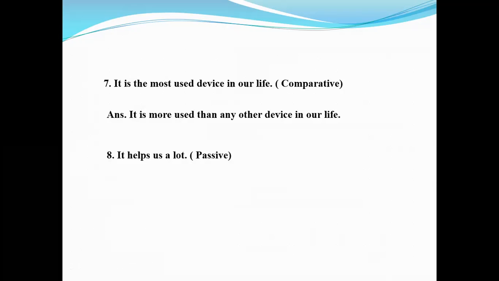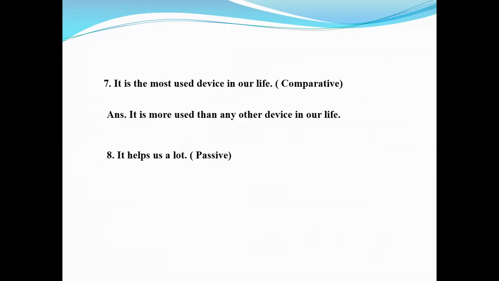Question number 8. It helps us a lot. Make it passive. In order to make an active verb into passive, you must find out the subject, then verb, then object. Here, it is subject, helps is verb, and us is object. And if you want to make an active verb into passive, you must transform the object as subject. So the object us will be subject we.